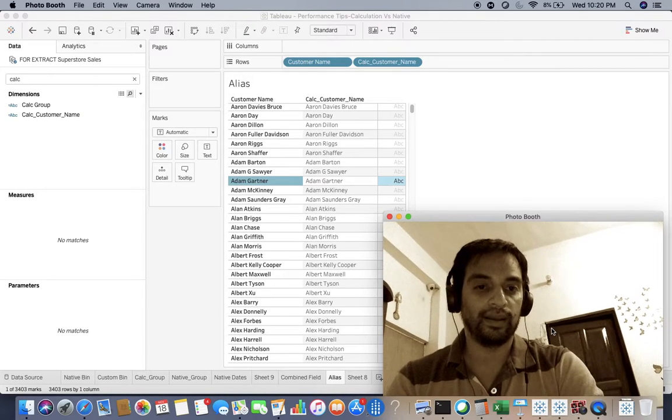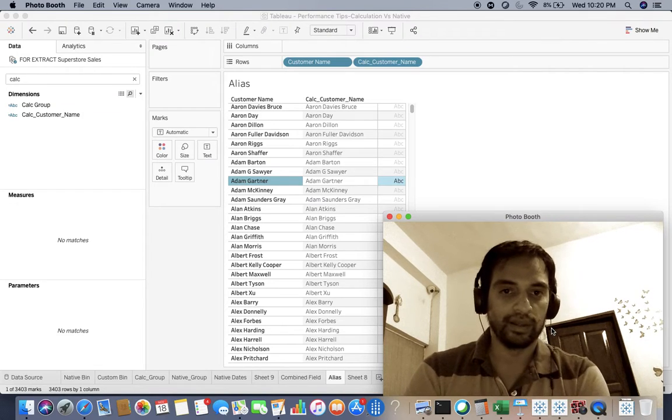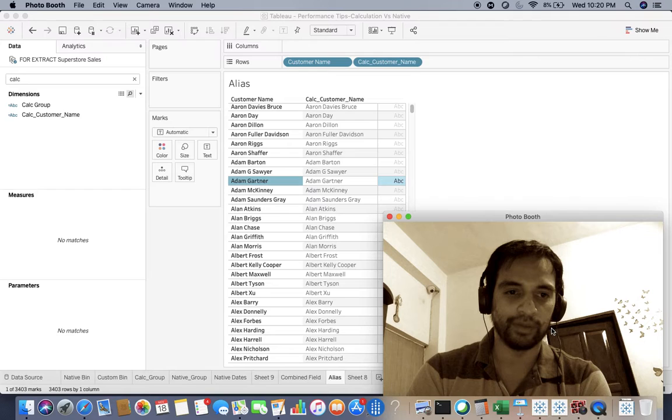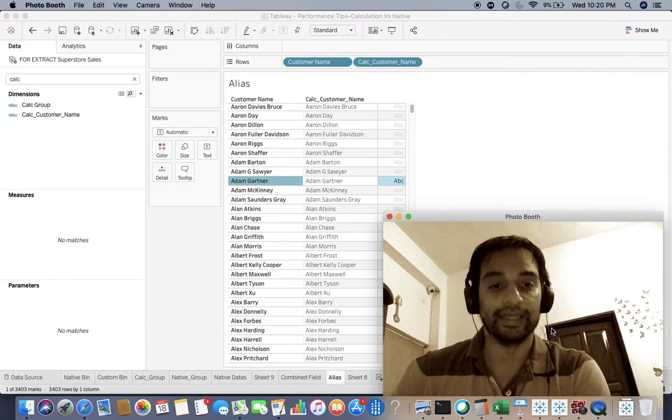And you can improve the performance of your data set. And you won't see any difference if you're using Sample Superstore. When you are making use of a huge data set, then you'll get to know the difference,